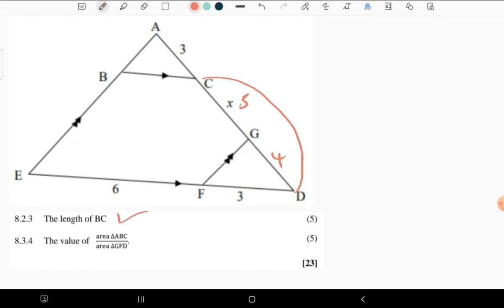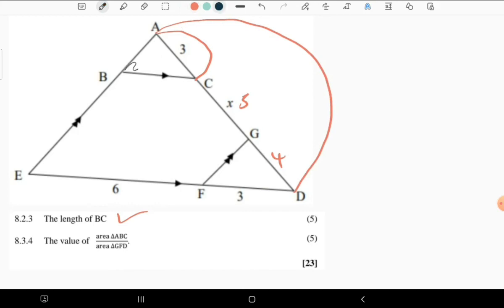We need to use a corollary, because we have parallel lines anyway. The short side divided by the long side is equal to the short side divided by the long side.